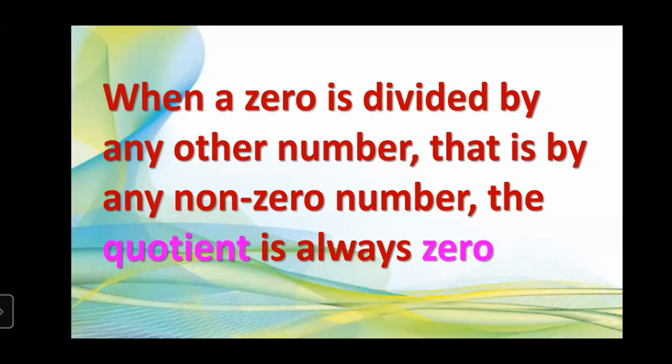and specifically if that number is any non-zero number, means other than 0, then quotient is always 0. We all know that. What is quotient? Quotient means answer of the division. Okay. So we always get quotient as 0.